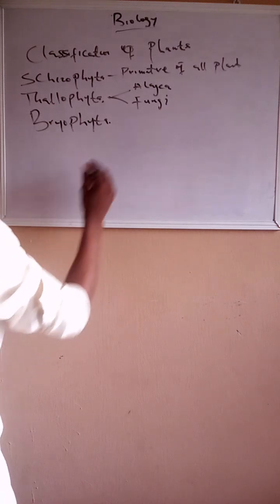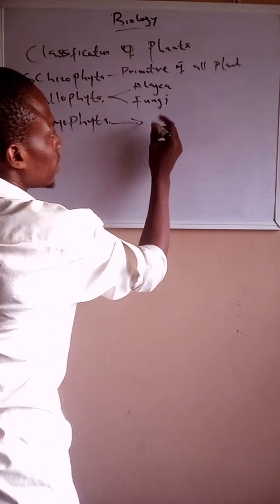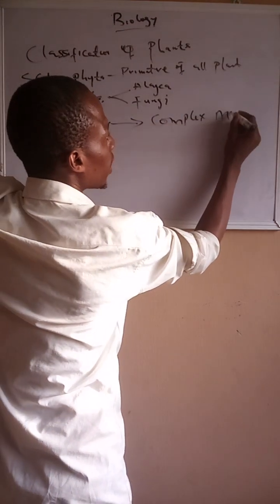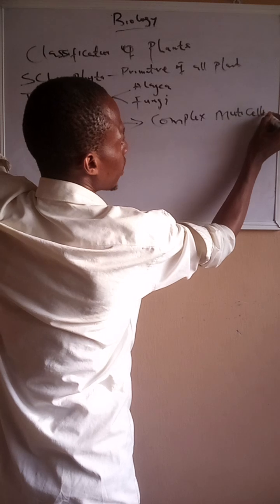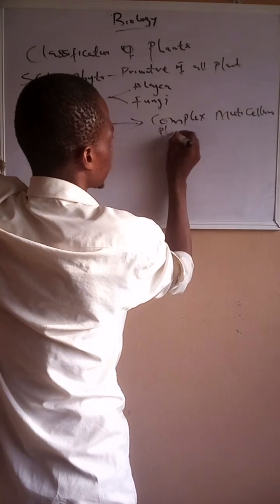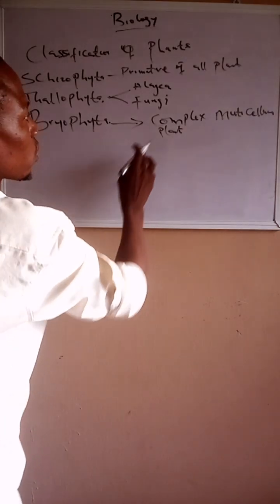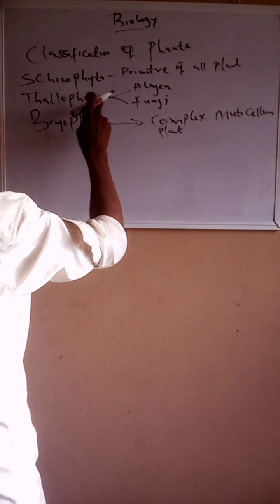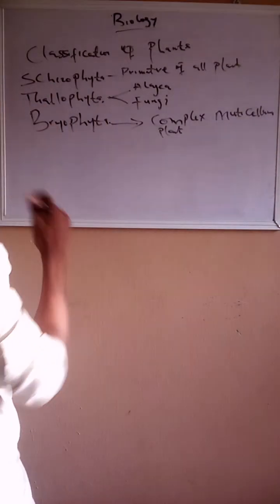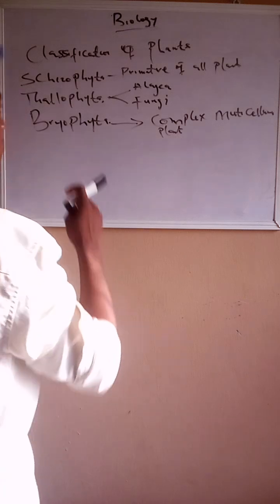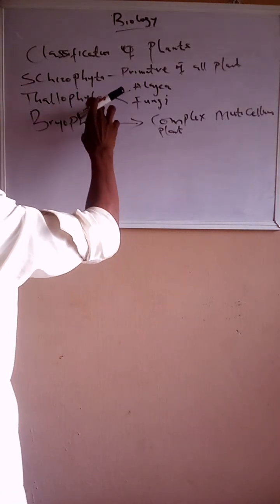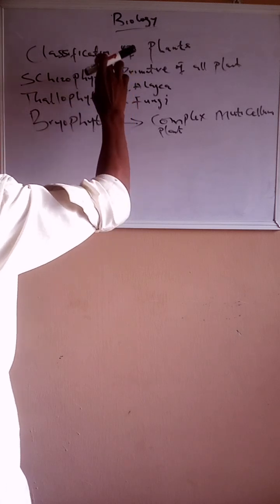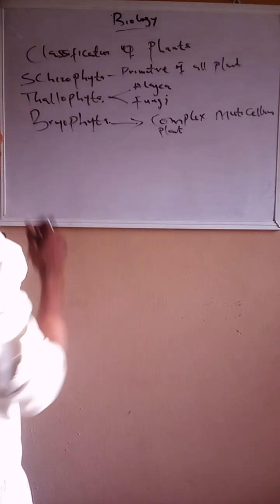What is bryophyta? They are complex multicellular plants. This is one of the advanced characteristics it has above the talophyta. Because in the previous class, we talked about how the talophyta has characteristics that make it much more advanced than the schizophyta.